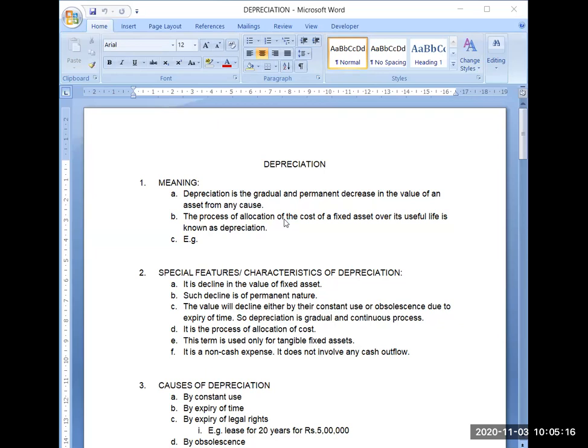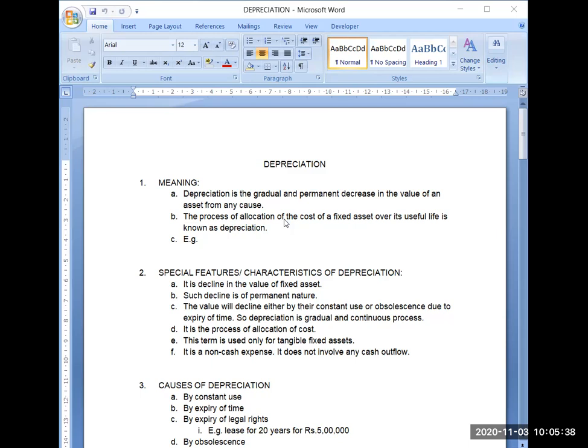After 5 years, again I will be purchasing a new car. So I have divided that total cost of rupees 5 lakh into 5 years, and I come to know that my 1 year expense is 1 lakh rupees. That has also been transferred to profit and loss account. If you remember, you are writing depreciation in your profit and loss account only.